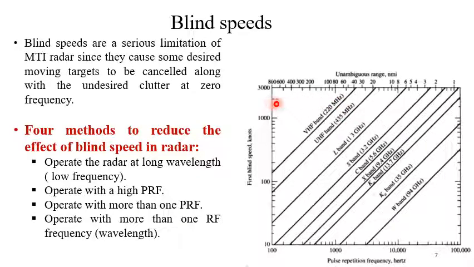The corresponding unambiguous range is this. This is the same for both the cases. But the point is that if we use the lower band of frequency, the first blind speed will occur at higher values. So based on this knowledge, we have to select the radar frequency, keeping in mind other effects of the frequency, like propagation, etc.